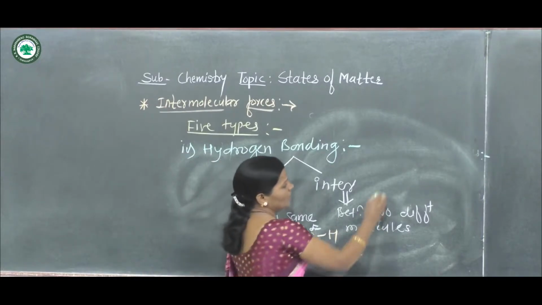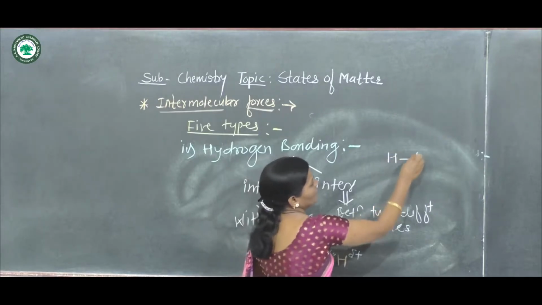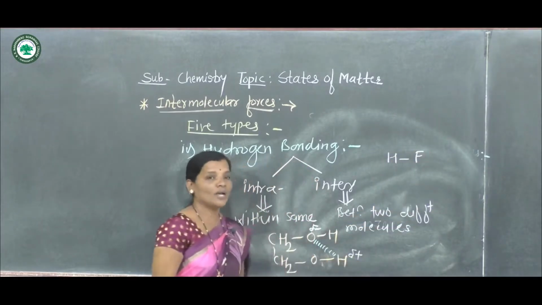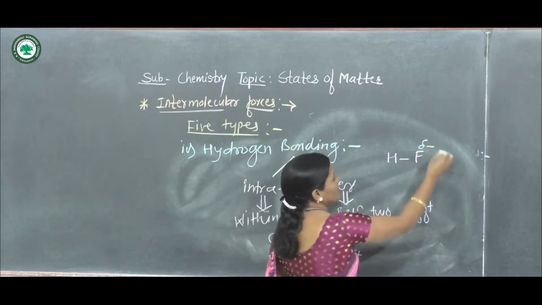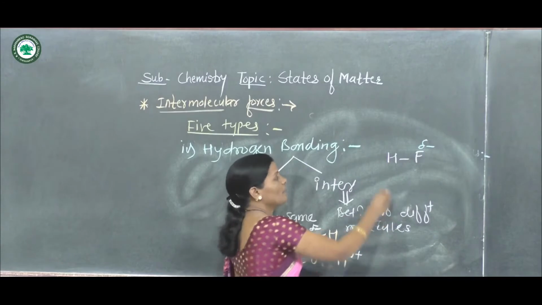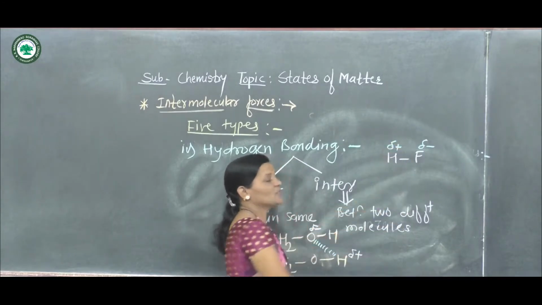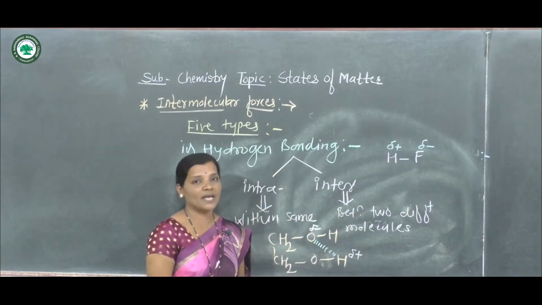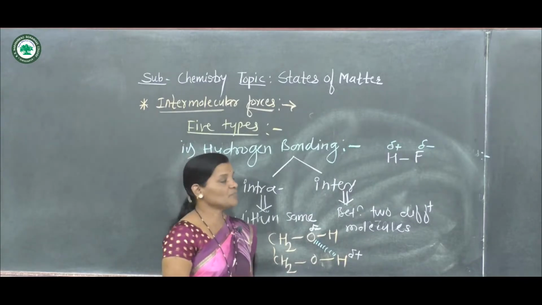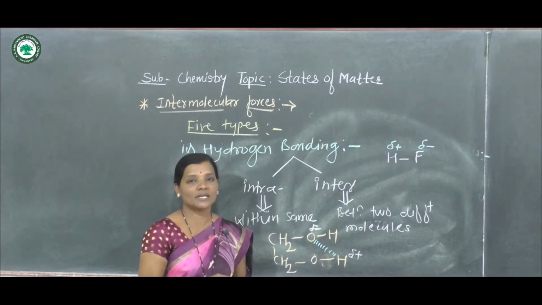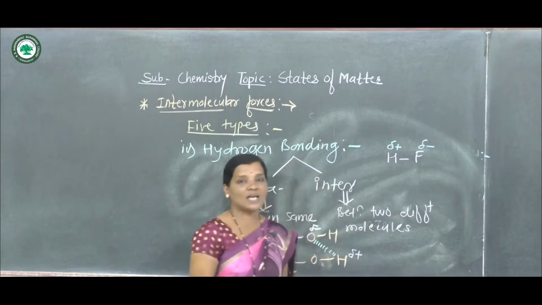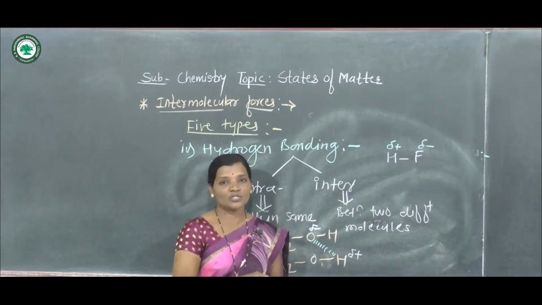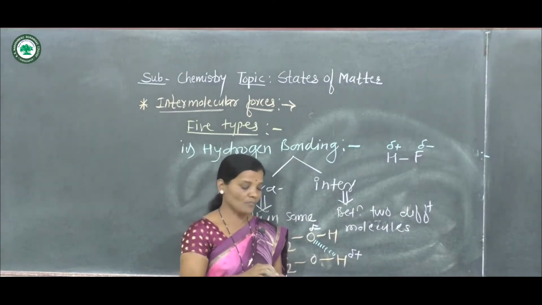For example, in the HF molecule, fluorine is negative in nature, so there is a partial negative charge on the fluorine atom and a partial positive charge on the hydrogen atom. When this HF molecule comes in the vicinity of a second HF molecule, an interaction takes place between the negative dipole of this fluorine atom and the positive dipole of the hydrogen of the second HF molecule.